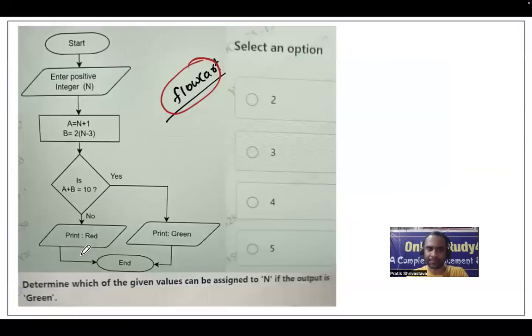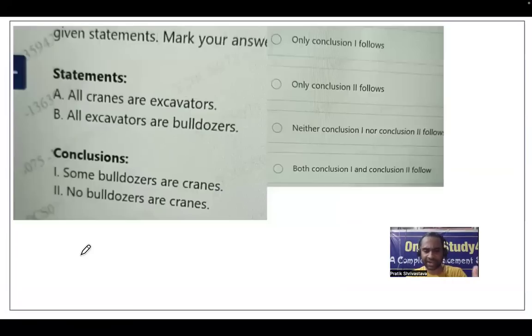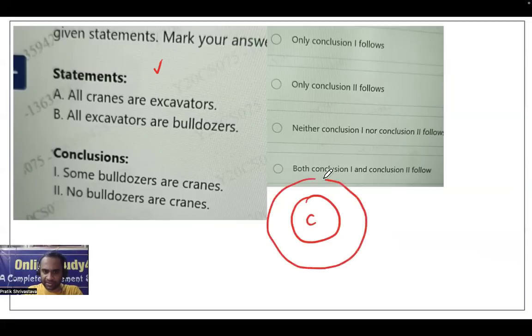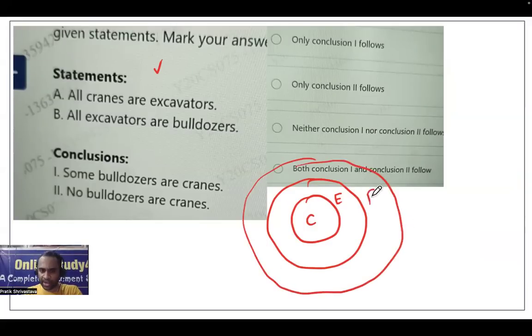Next is our syllogism, and then we have the flowchart problem. This flowchart problem, you have to understand very, very carefully. Okay, fine. So this is a simple syllogism question. All cranes are excavators, right? And all excavators are bulldozers. Now, before I answer the question, friends, I would like to tell you something.